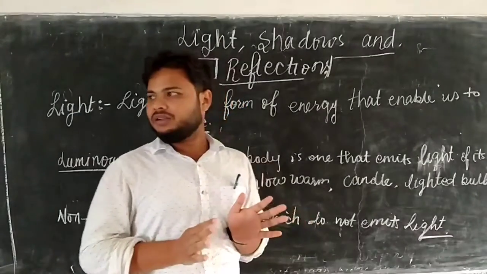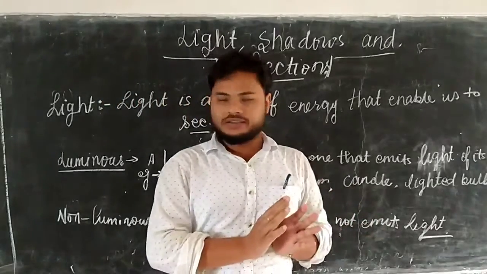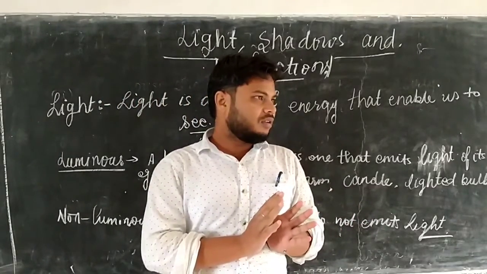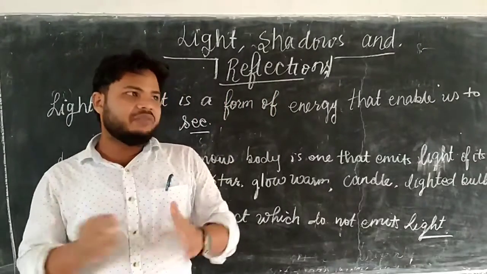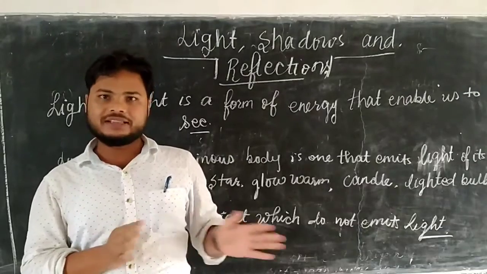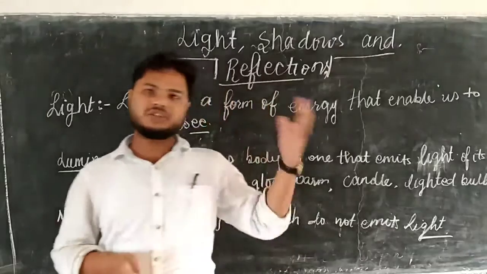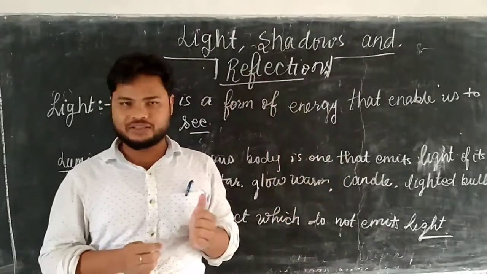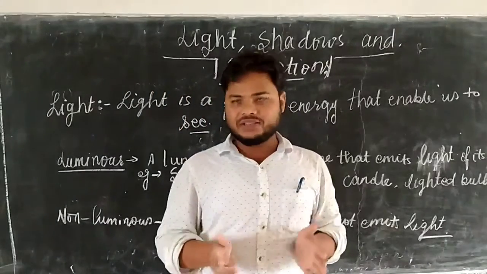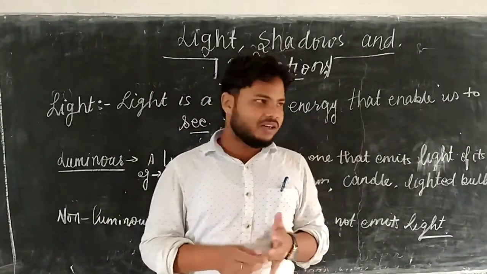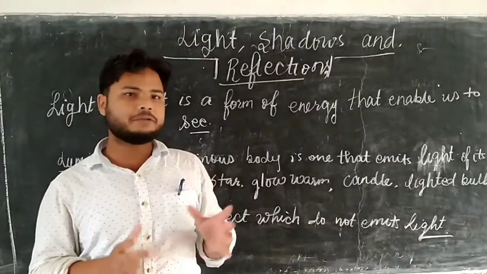Actually, when light is incident on any object, three events happen at the same time, depending on the surface. First one is reflection, second one is refraction, and third one is absorption.